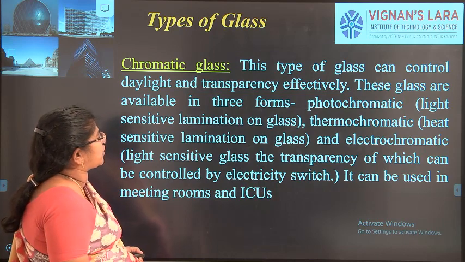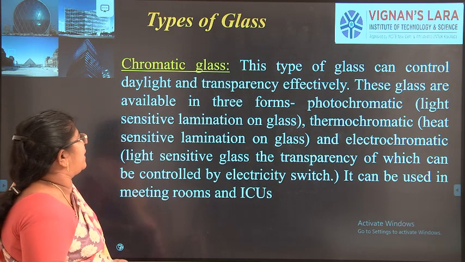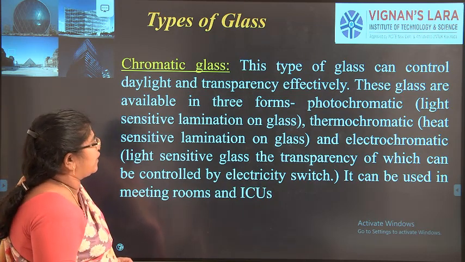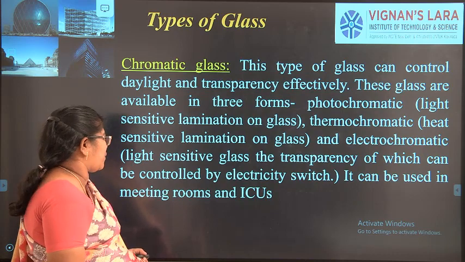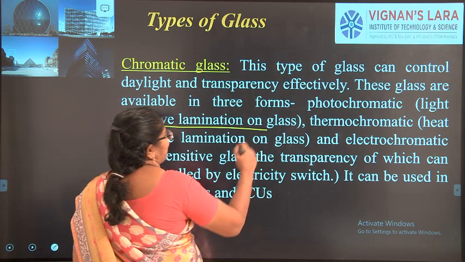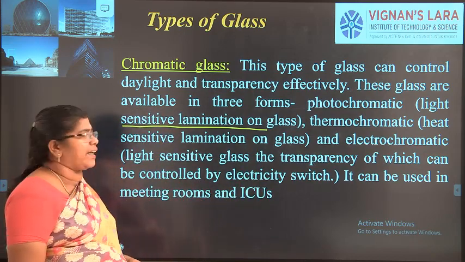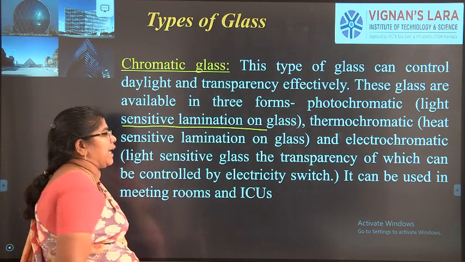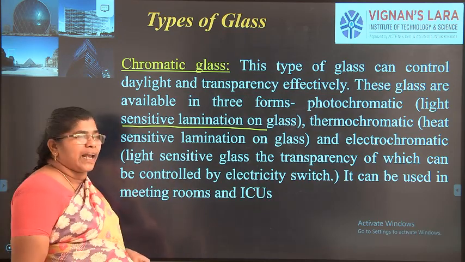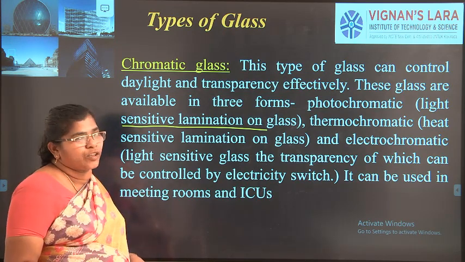Next one is chromatic glass, which can control daylight and transparency effectively. These glasses are available in three forms: photochromatic, thermochromatic and electrochromatic. Photochromatic is a light sensitive lamination on the glass, thermochromatic is a heat sensitive lamination on the glass, and electrochromatic is glass whose transparency can be controlled by an electric switch.